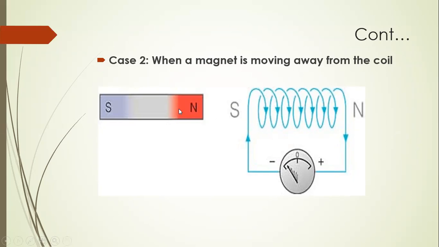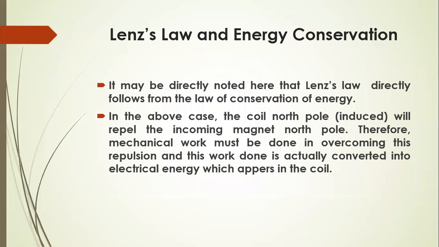This mechanical work done in moving the magnet away or towards the coil changes into electrical energy, producing induced current. Hence, energy is only being transferred. Therefore, energy is conserved in Lenz's law. Hence, Lenz's law obeys the principle of energy conservation.